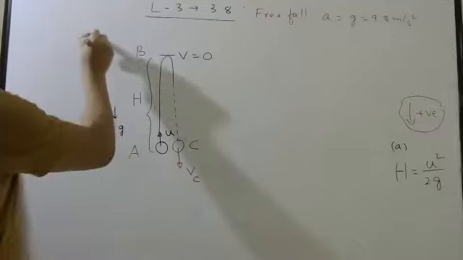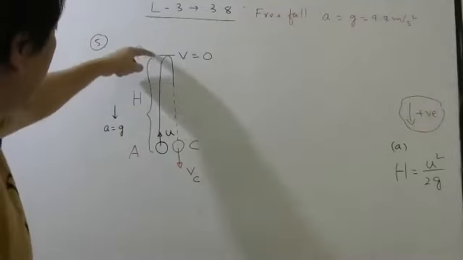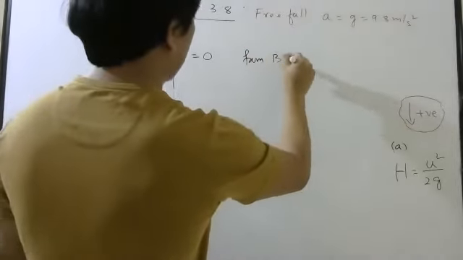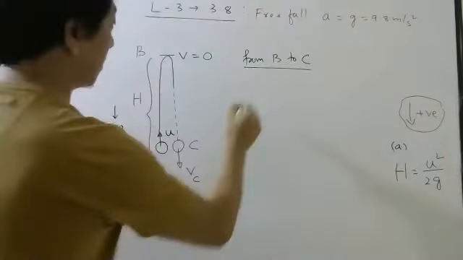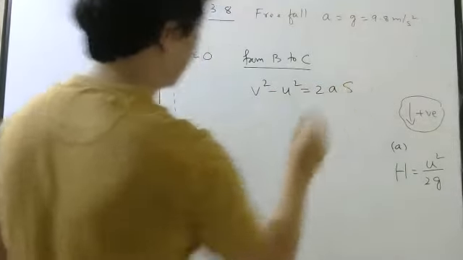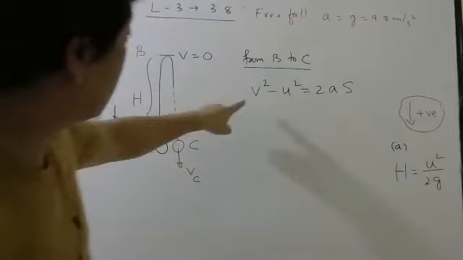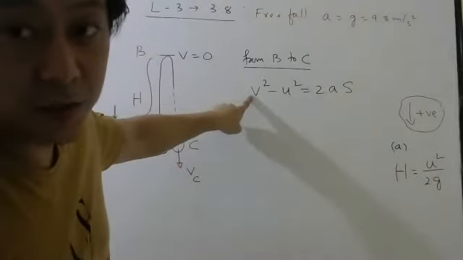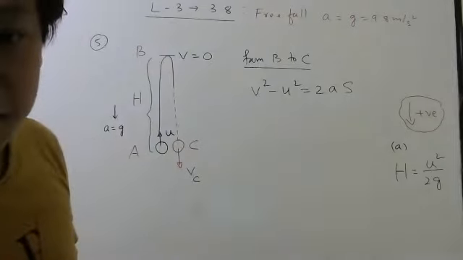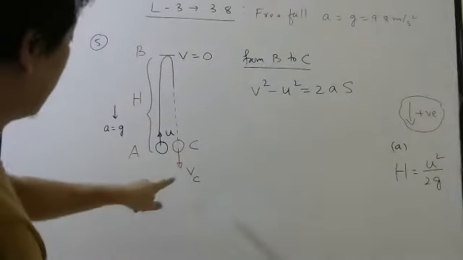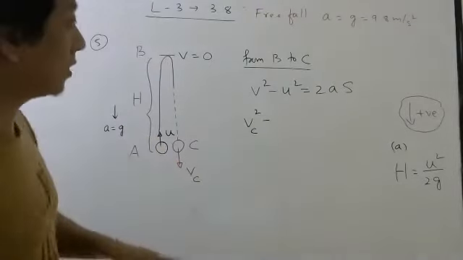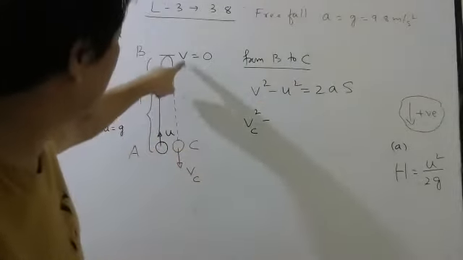Okay, so now let me apply from B to C my equation v square minus u square equals 2as. What is v? Final velocity, which is my final point, C or B? C. So final velocity is vC. What is my initial velocity from B to C?